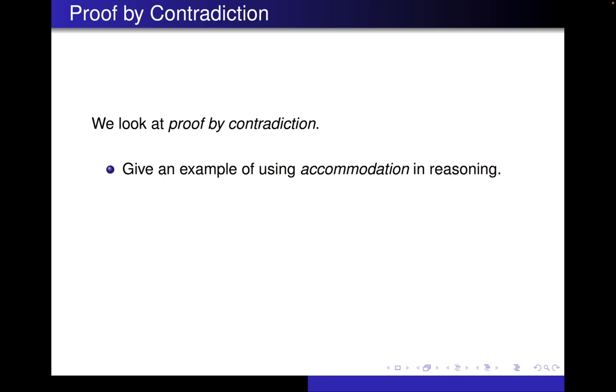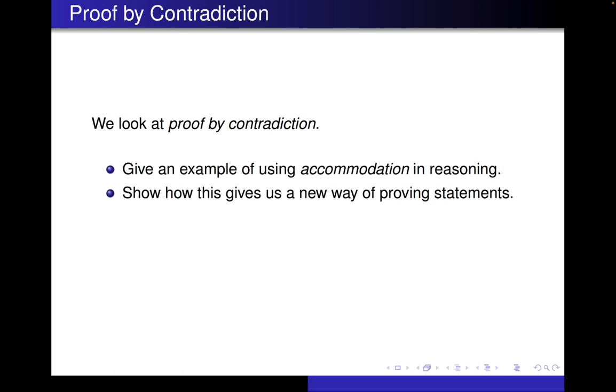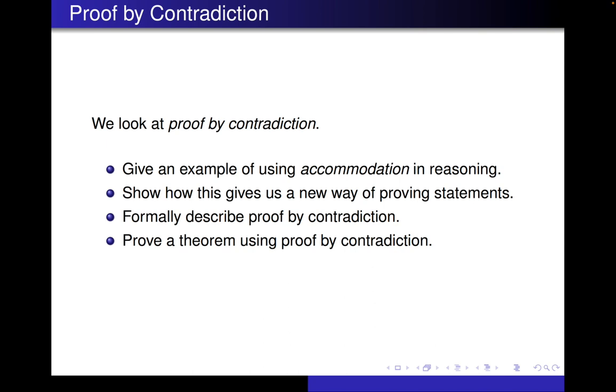In this video, we are going to look at another method of proof called proof by contradiction. Before we get into the mechanics of proof by contradiction, we're first going to look at an example where we use what's called accommodation in reasoning. We're going to show how this gives us a new way of proving statements, namely proof by contradiction. We're going to formally describe what proof by contradiction is, and then we're going to prove a theorem using proof by contradiction.